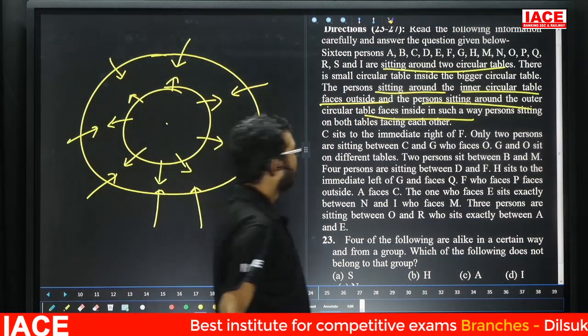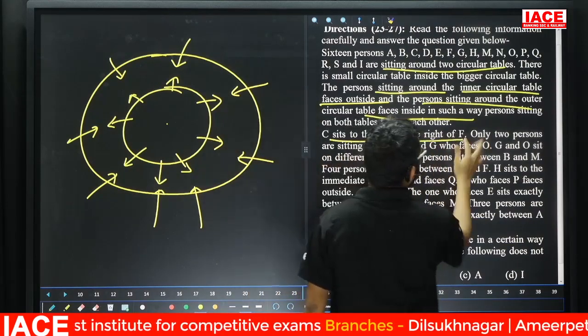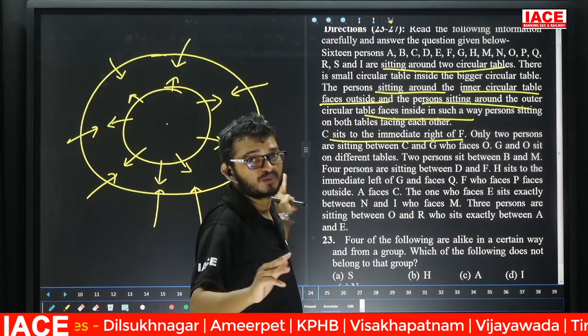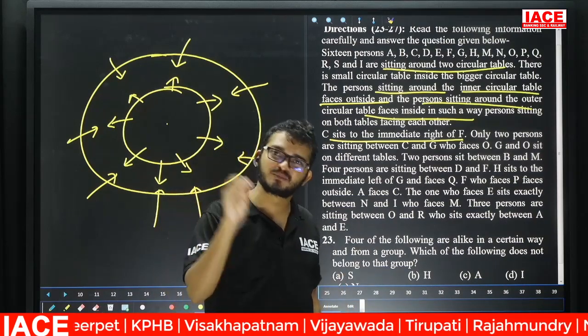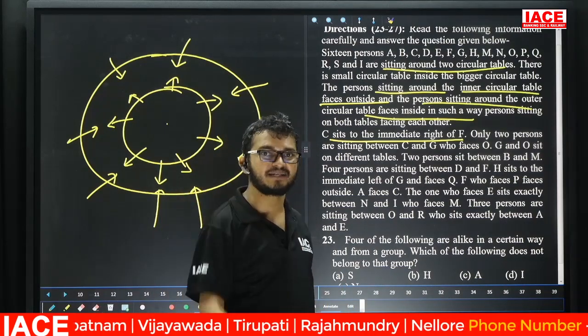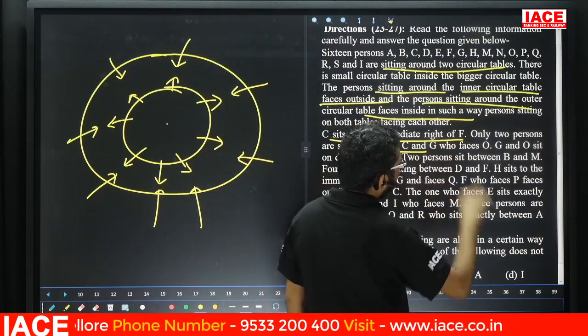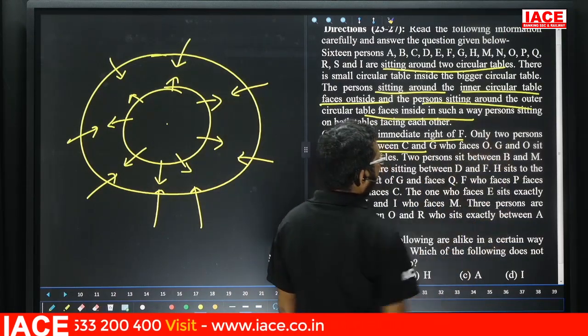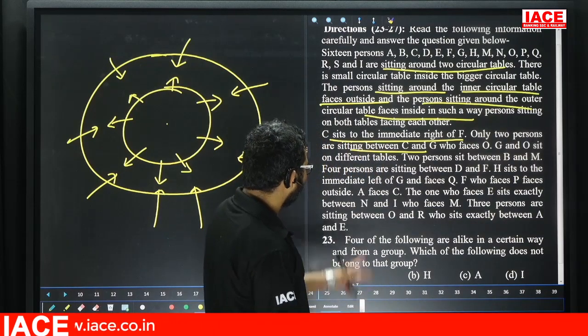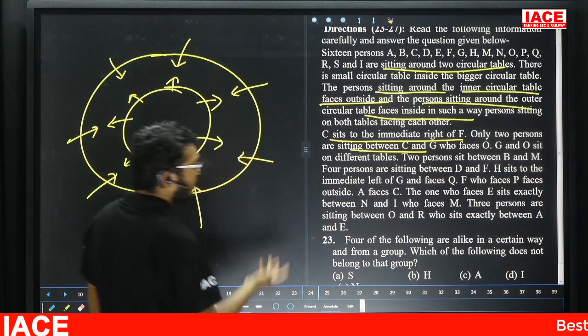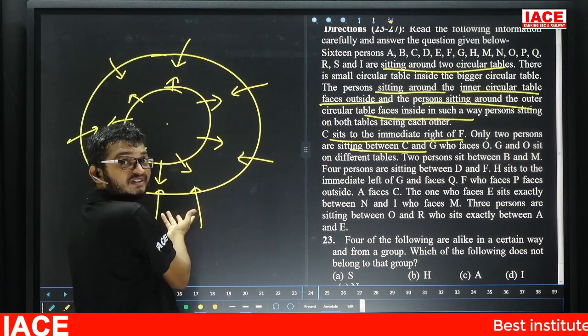Take the first point. C sits immediate right of F, but where is F? We don't know. That means there can be 2 possibilities. For 2 circles, with each question again 2 possibilities, it will take time, so leave it. Go to the next point. Only 2 persons are sitting between C and J. Next, who faces O? Leave it. G and O sit at different tables, but we don't know which. G is which one? O is which circle? We don't know.